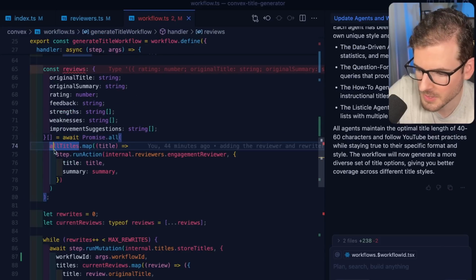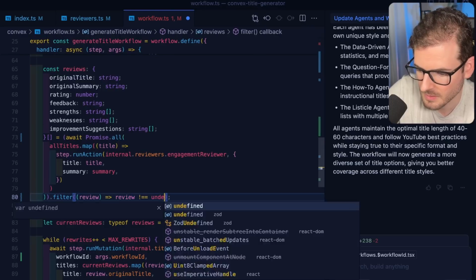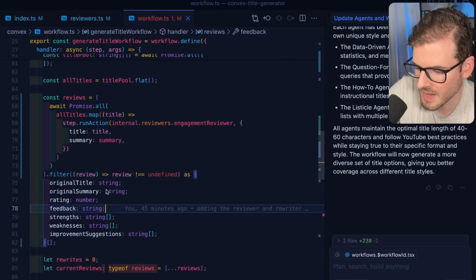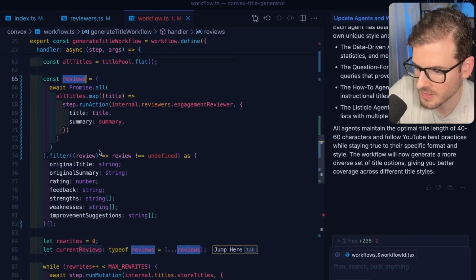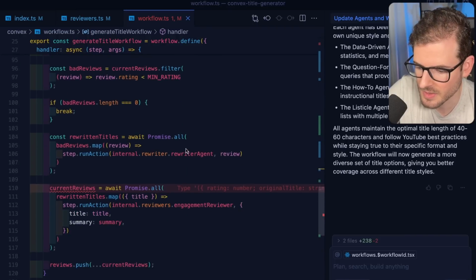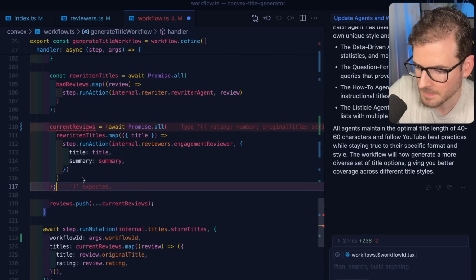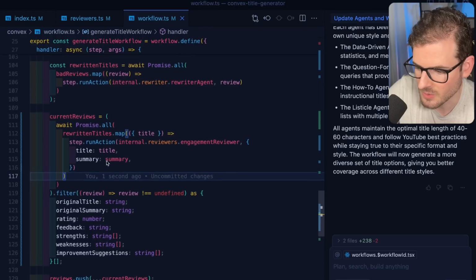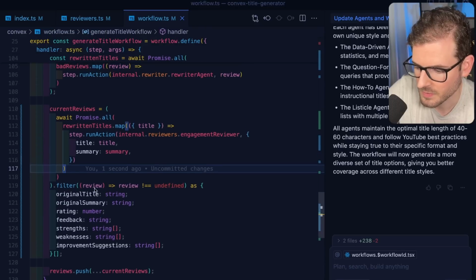Okay, I think what we want to do is wrap this whole thing and just say filter, make sure it's not equal to undefined. And I'll put the as over here, so this should hopefully be an array of actual review things. Okay, I'll do the same thing. Again, I'm just hacking this together real quick. So I'm going to do the same thing over here, where after the Promise.all, we could filter and just get the ones that are actually defined. And I think that would hopefully fix our issue.